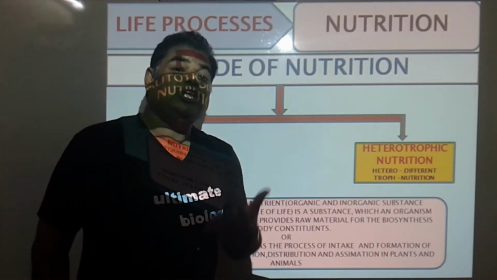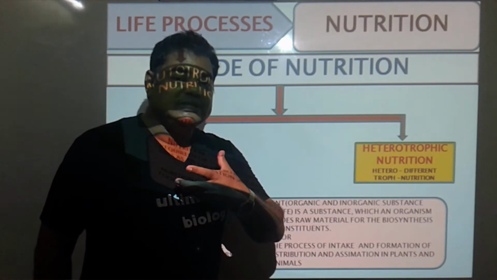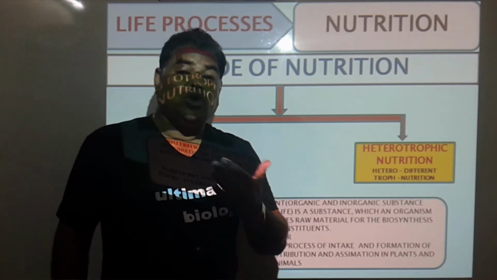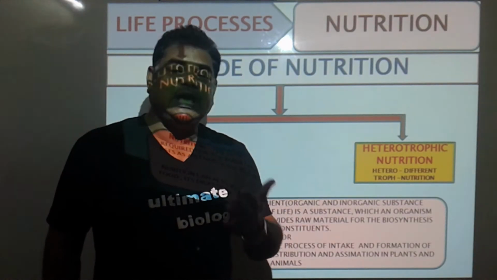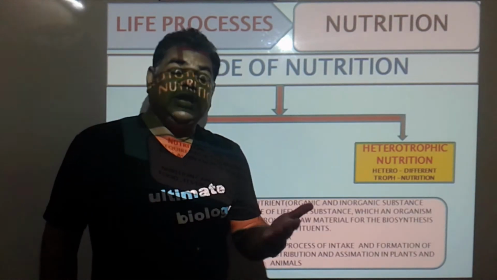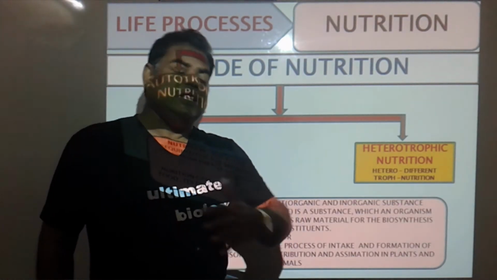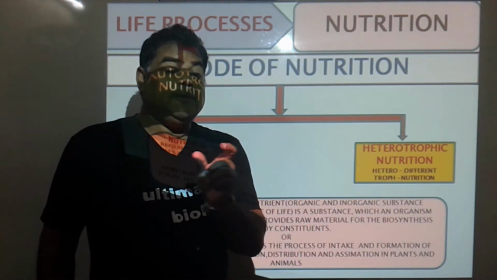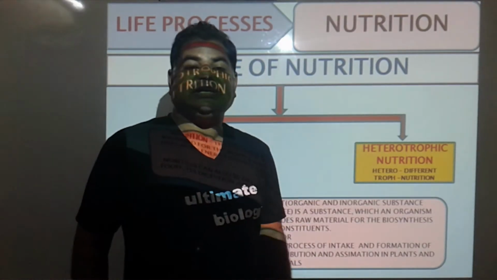We call it nutrition, nutritive food material. That food material gets used by our cells in the cell formation process: in the formation of the nucleus, Golgi body, endoplasmic reticulum, various enzymes, cell wall, and plasma membrane. One cell divides into two cells, then tissue formation, organ formation, organ system formation, then organism formation. In all these processes, from the cellular level to the organism level, nutritive material is useful, and due to it life gets sustained.